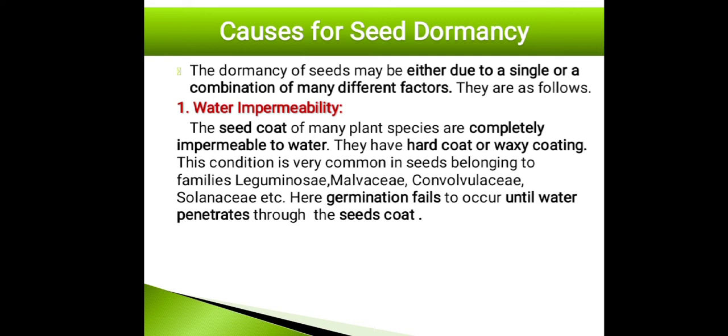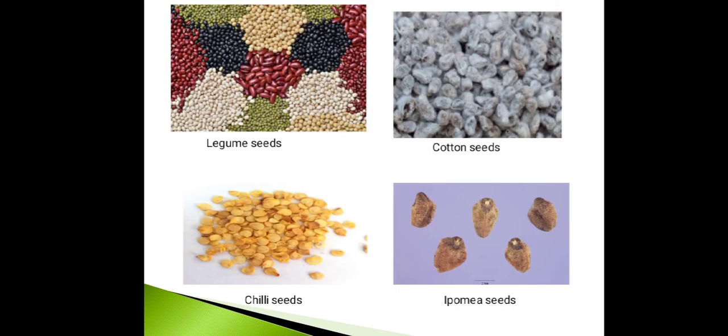This condition is very common in seeds belonging to the families Leguminosae, Malvaceae, Convolvulaceae, Solanaceae, etc., that can be seen in the next slide in the images. Here the germination fails to occur until the water penetrates through the seed coat. So in this image you can see the legume seeds which have hard seed coats, and the cotton seeds, and also the chili seeds and Ipomoea seeds.